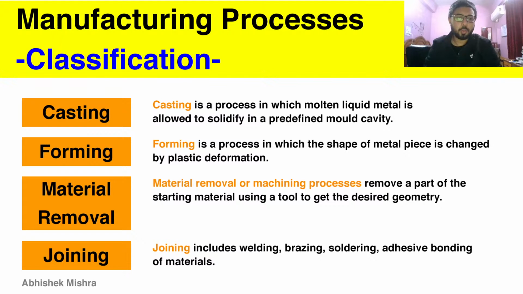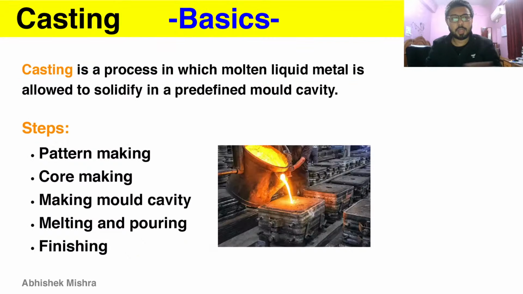So let's go through the first manufacturing process: casting. As I have discussed, it is a manufacturing process in which molten metal is allowed to solidify in a predefined mold cavity. Steps in casting are pattern making, core making, making the mold cavity, melting and pouring, and finishing. This is the order also. We first make a pattern, then the core, and by the way, the core is used to make hollow structures.